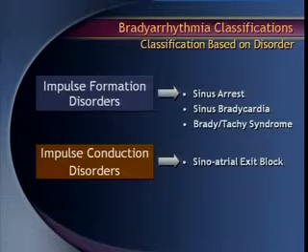My last part of the talk is impulse formation or the disorder of the impulse conduction, where there is no postman, only post office there. You have two varieties. One is sinoatrial exit block, and my next speaker is going to speak on the AV blocks. These are the two headings: impulse formation disorder and impulse conduction disorder. Now impulse formation we already described. Now impulse conduction, where the SA node is okay, the other part is not there.